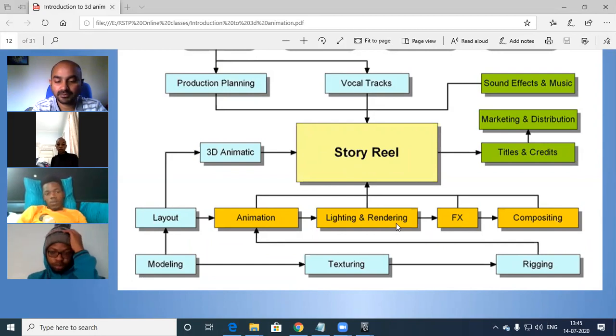Okay. So I'm getting messages in the group. People are messaging individually also. Okay, no problem.